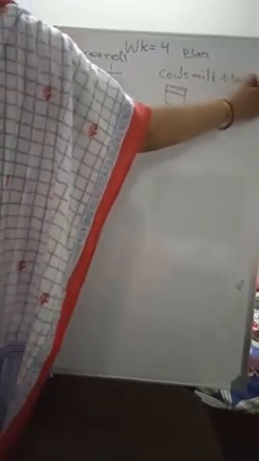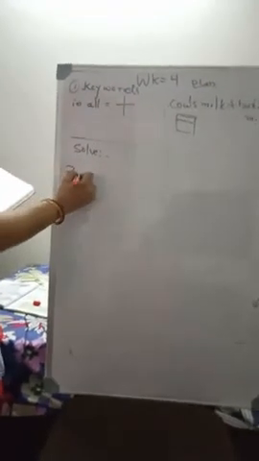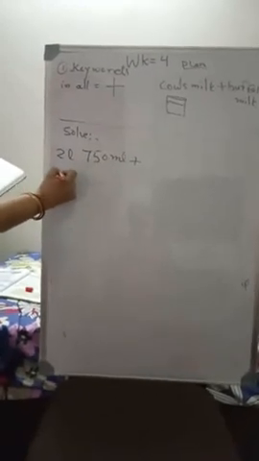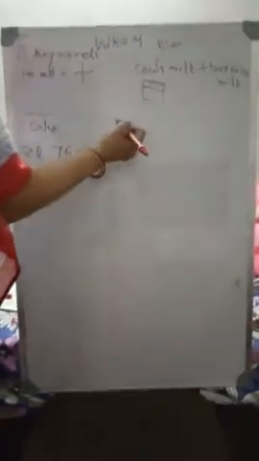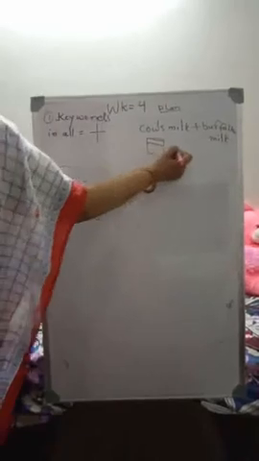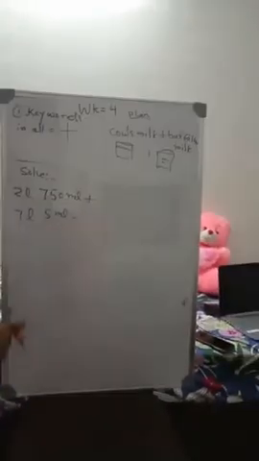This is cow's milk plus buffalo's milk. Both are added. It means plus. Now you will solve the problem. 2 liter 750 milliliter will be added with 7 liter and 5 milliliter. Firstly we have to mix both, cow's milk and buffalo's milk. So we have to do addition.